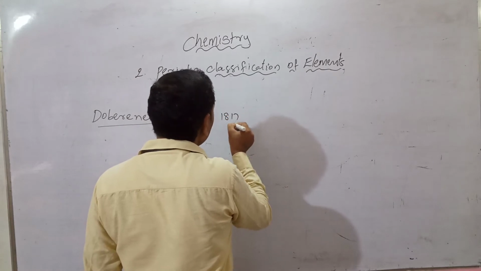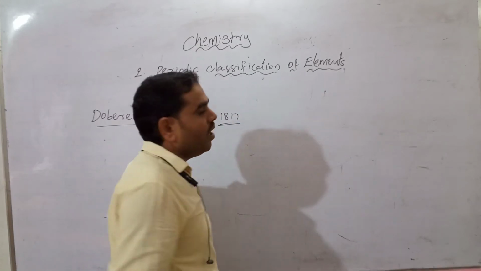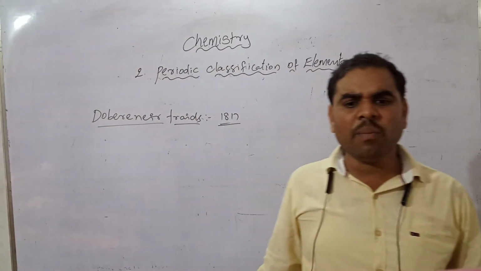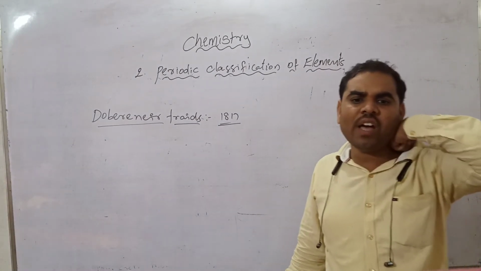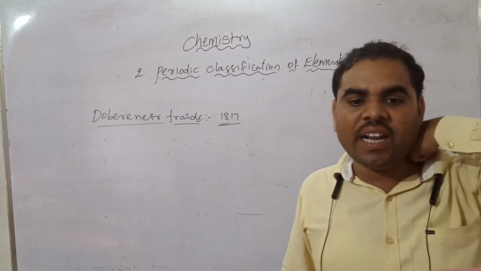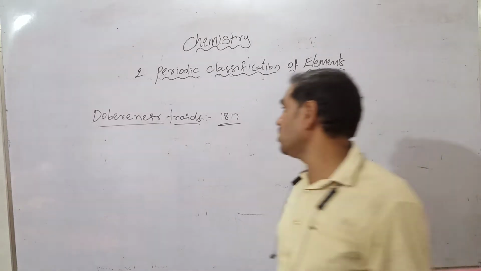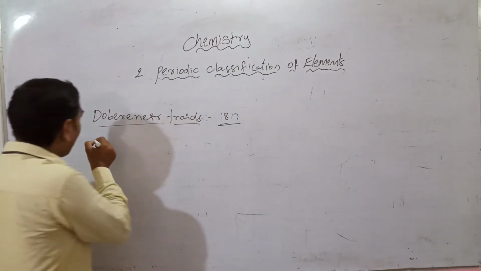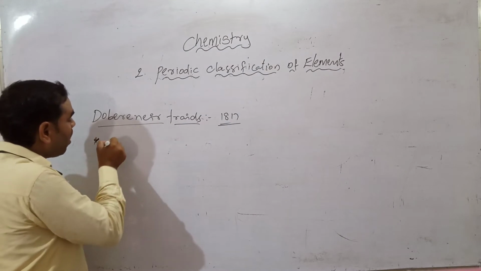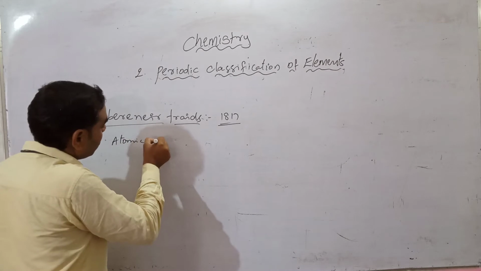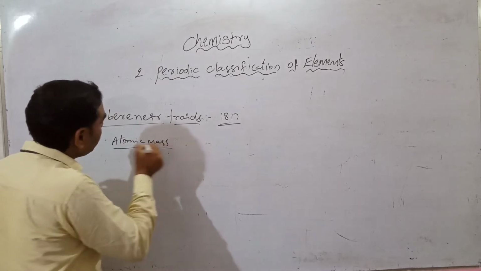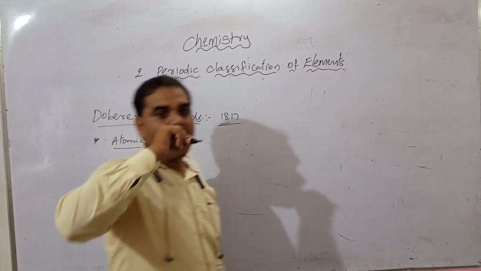Which year? 1817. He was a German scientist, and he said the properties of the elements are related to their atomic mass. He also took the atomic mass.